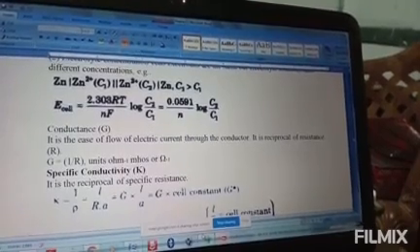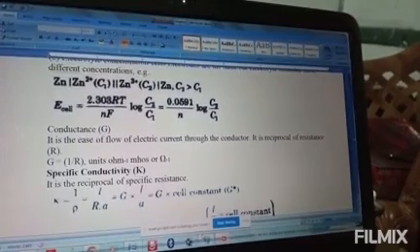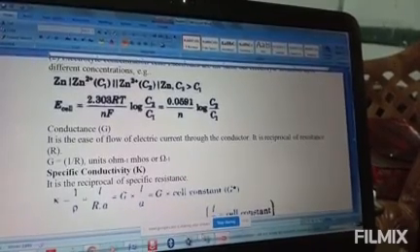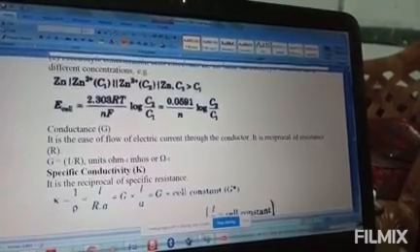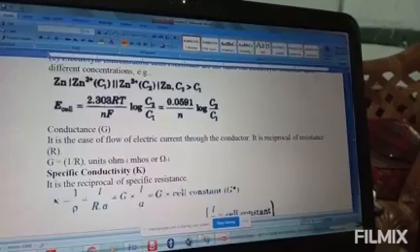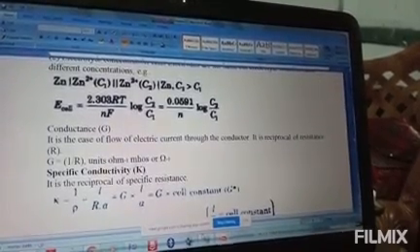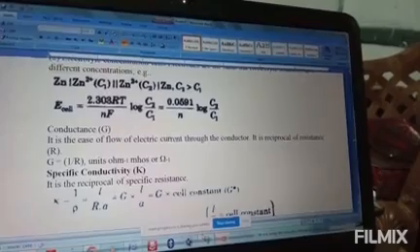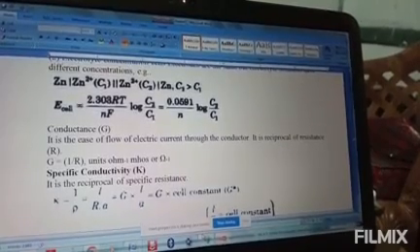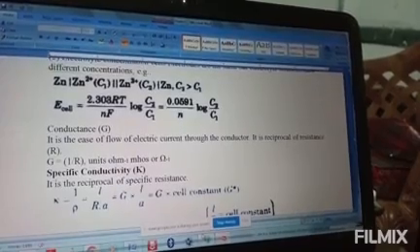It is represented by capital G. It is the reciprocal of resistance. Resistance means to restrict the flow of electric current. So the opposite of resistance we call conductance. So G equals 1 by resistance.